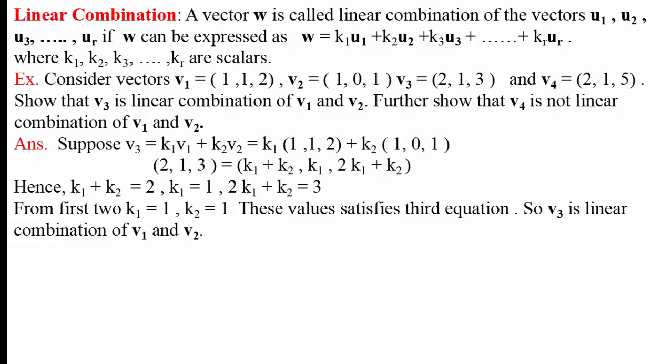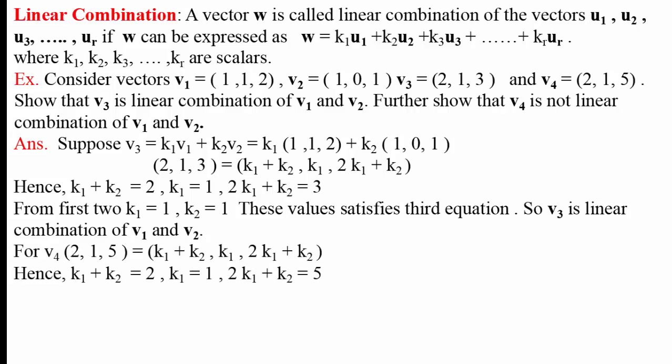That means these values of k1 and k2 obtained from the first two equations satisfy the third equation, and hence v3 is a linear combination of v1 and v2. Now let us check v4. For checking whether v4 is a linear combination or not, we shall write v4 equal to k1 v1 plus k2 v2 and substitute the values. The value of v4 is (2, 1, 5) and k1 v1 plus k2 v2 is nothing but (k1 plus k2, k1, 2k1 plus k2).